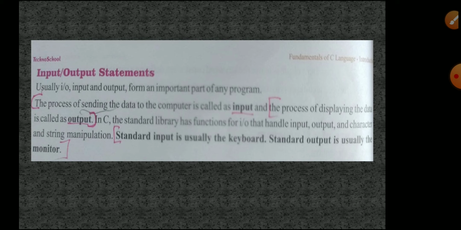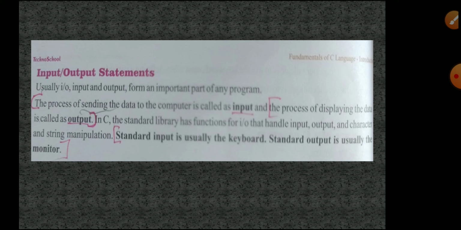Output means, after typing your code and executing it, the result that comes to your screen is called output. Input means giving the input to the computer. Output means after the execution, a result is displayed on our screen. That is called output. That is input output statements.